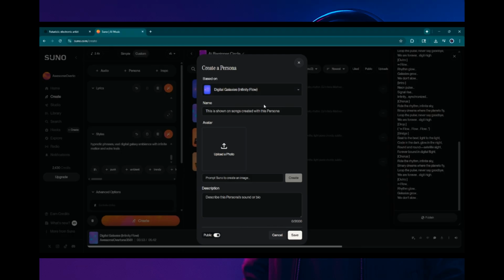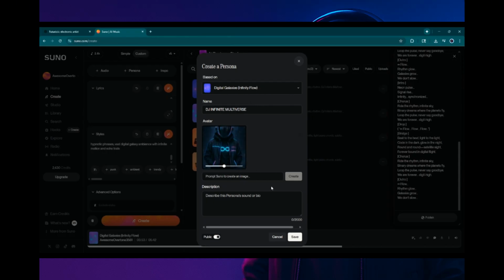Alright, so the persona is based off the first song that I chose. Name is DJ Infinite Multiverse. Suno can create the image icon for you, or you can upload an image of your own. Since I have an image of the artist, I will upload the image. Alright, so now we have his persona, and you can put the description if you want.